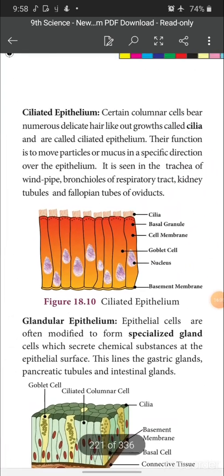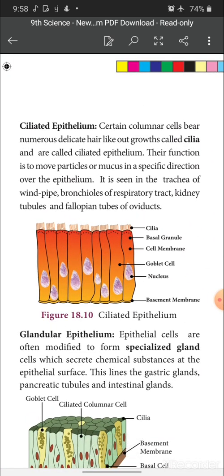ciliated epithelium we are going to see. Imagine, children, over the columnar epithelium, if some hair-like structure is present, that is called cilia. So when cells possess cilia, the epithelium is called what? Ciliated epithelium. So the cells are like columns or cylinders or pillar-like cells. Over the cells the cilia are present. So these cells are called what? Ciliated epithelium. So certain columnar cells bear numerous delicate hair-like outgrowths, called cilia, and are called ciliated epithelium.